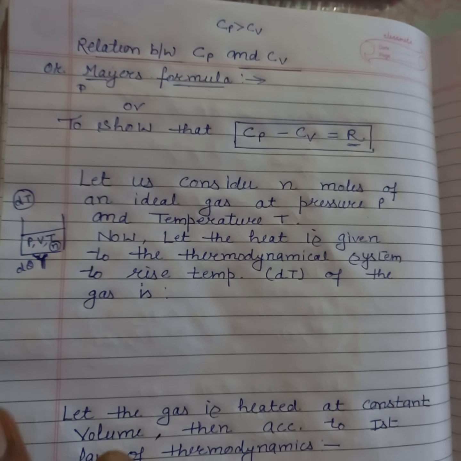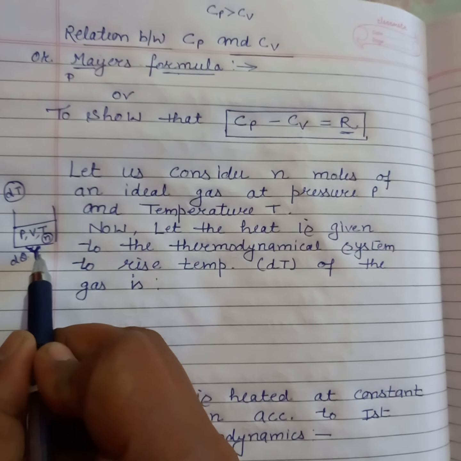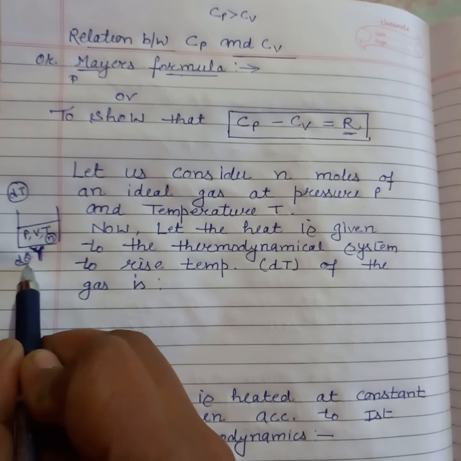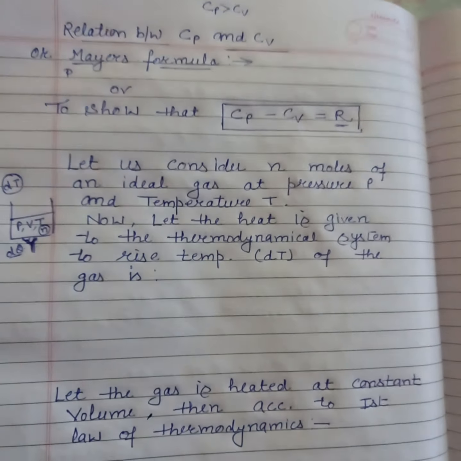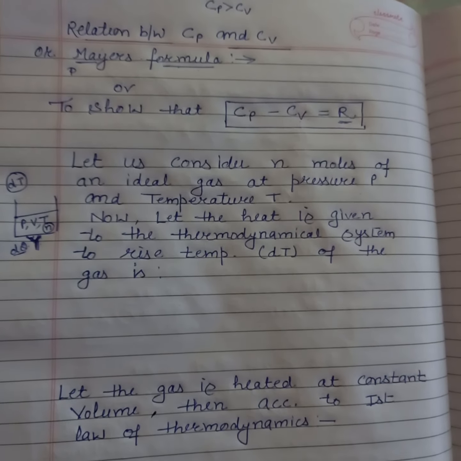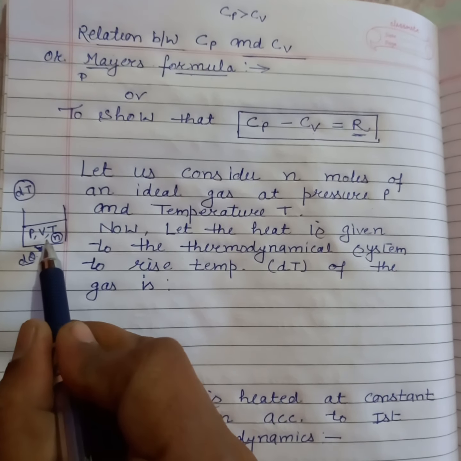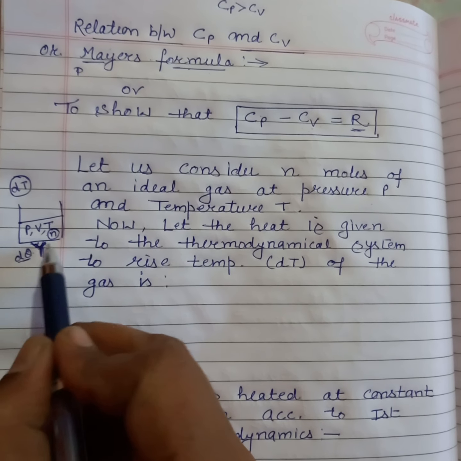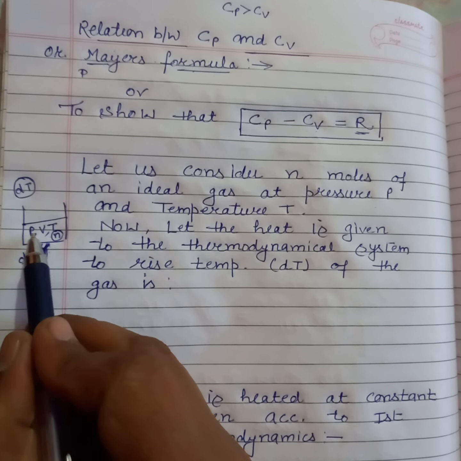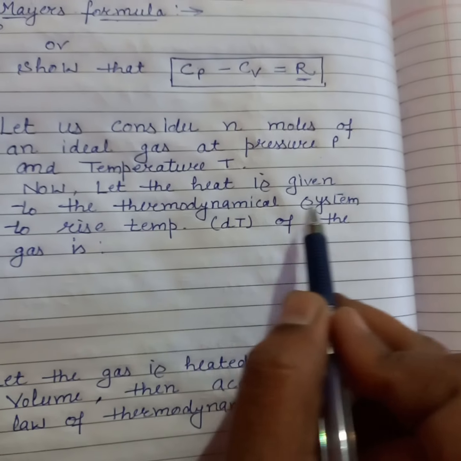But the volume of this gas is not changing, so the heat you are providing is at constant volume. So its specific heat capacity will be at constant volume only.